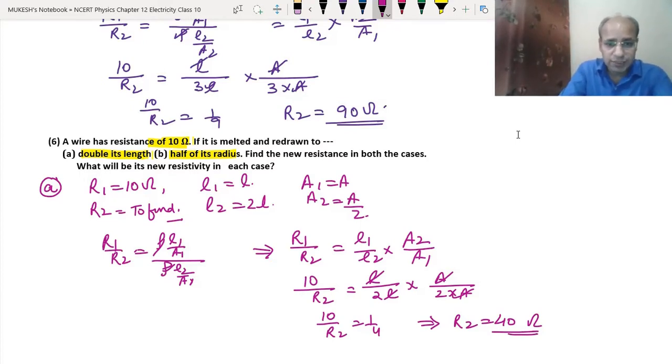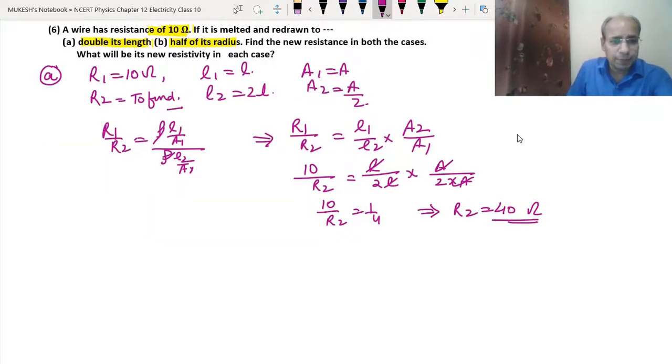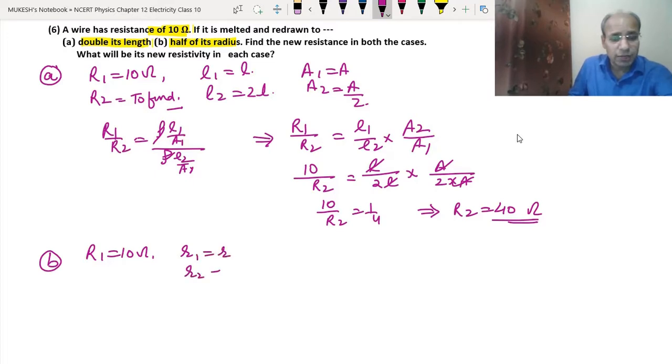Now let's do the second part. In the second part, it has been made half of its radius. Here the radius has changed, so first we need to find out the area. R1 we have 10 ohm. Radius R1 was, let's say, R, so radius R2 is R upon 2. What was A1 equal to? Pi R square, which is equal to, let's say, A.